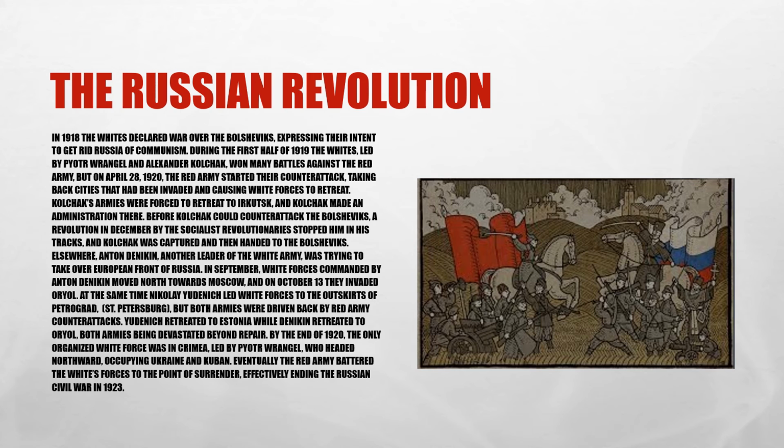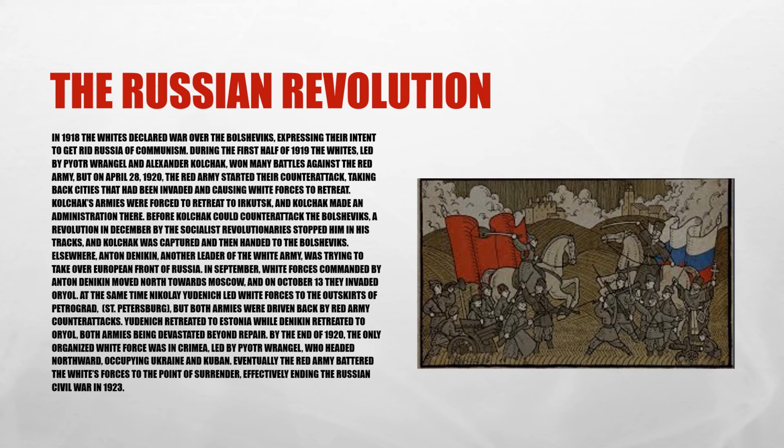Elsewhere, Anton Denikin, another leader of the White Army, was trying to take over the European front of Russia. In September, White forces commanded by Anton Denikin moved north towards Moscow, and on October 13th, they invaded Oryol. At the same time, Nikolai Yudenich led White forces to the outskirts of Petrograd, St. Petersburg, but both armies were driven back by Red Army counterattacks. Yudenich retreated to Estonia, while Denikin retreated to Oryol, both armies being devastated beyond repair.